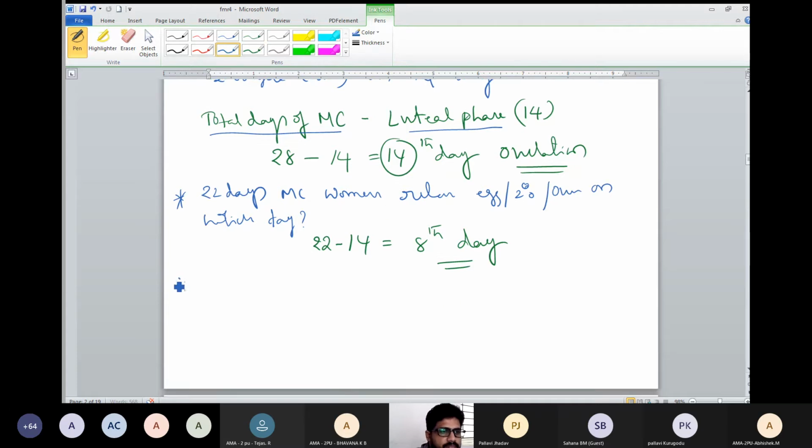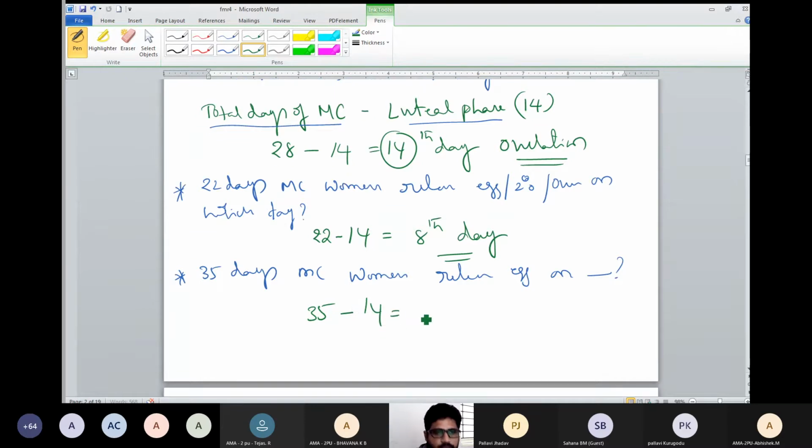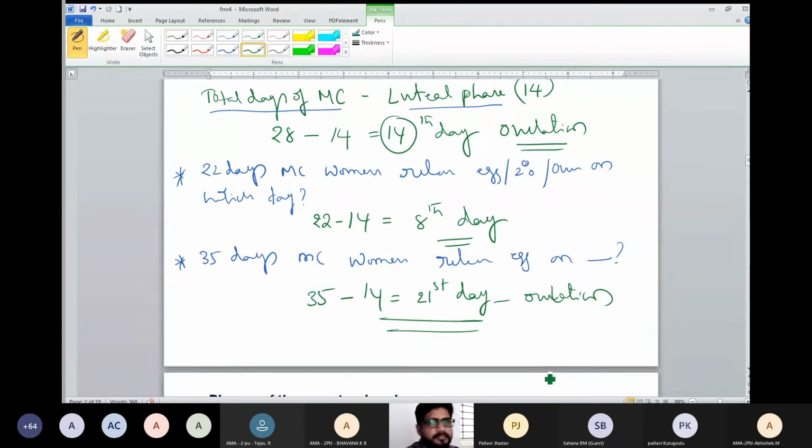If a woman has a 35 day menstrual cycle, release of the egg is on which day? The answer would be the total menstrual cycle days, here given as 35, minus 14. 35 minus 14, 11th day. Sorry, 21st day. On the 21st day ovulation will occur. So ovulation is not the same in every woman. The reason is the luteal phase is common, and according to the total number of days, it will be understood.